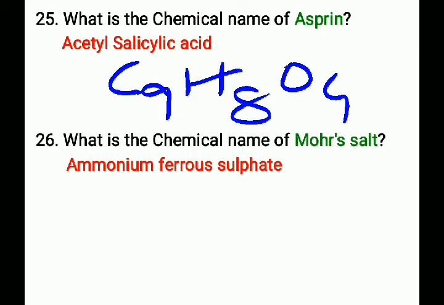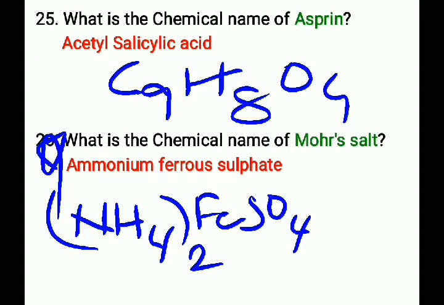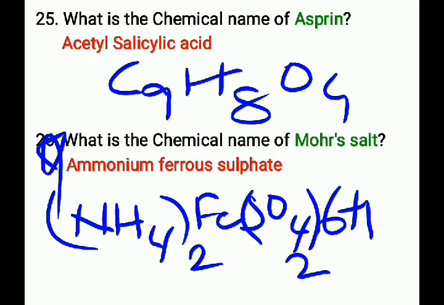Next, what is the chemical name of Mohr's salt? This is the most important question. That is ammonium ferrous sulfate and its chemical formula is (NH4) taken twice, FeSO4 taken twice, 6H2O. It contains 6 water molecules.